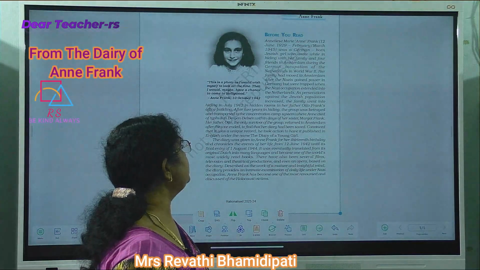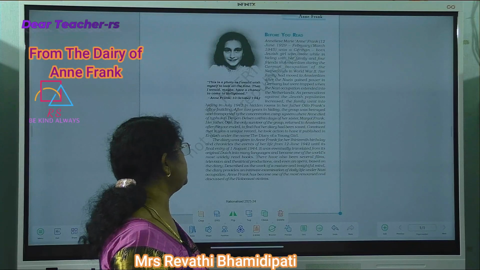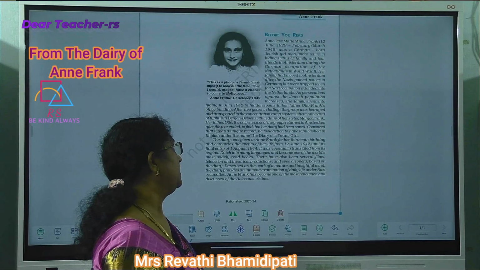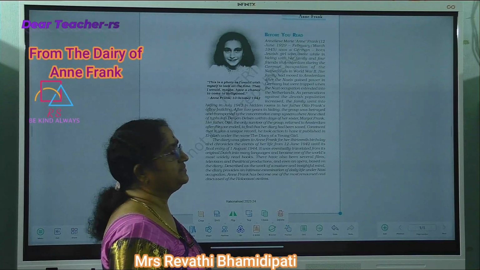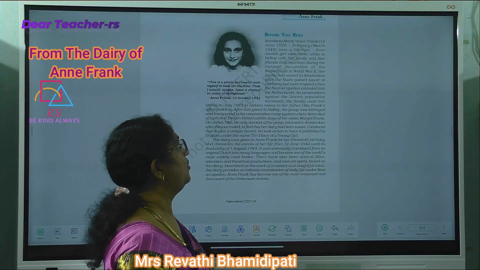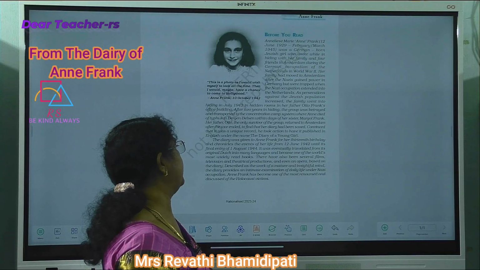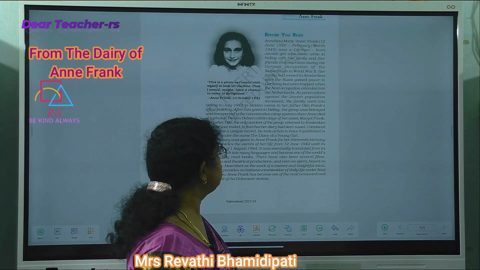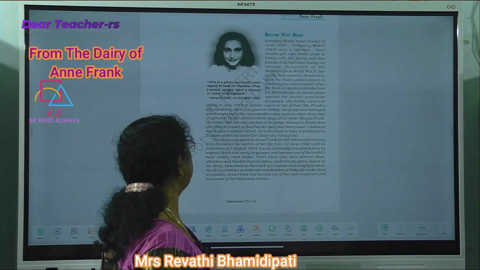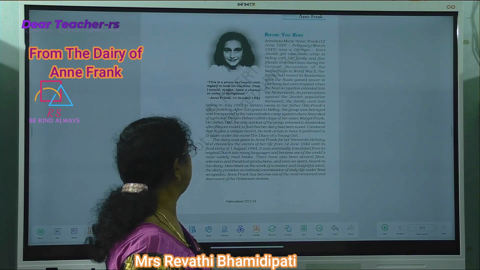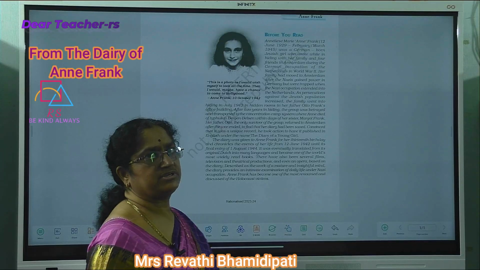It was eventually translated from its original Dutch into many languages and became one of the world's most widely read books. There have also been several films, television and theatrical productions, and even an opera based on the diary. Described as the work of a mature and insightful mind, the diary provides an intimate examination of daily life under Nazi occupation.